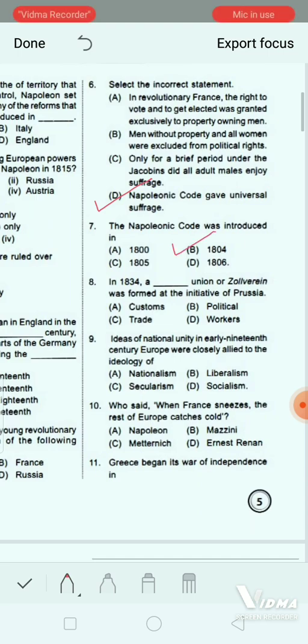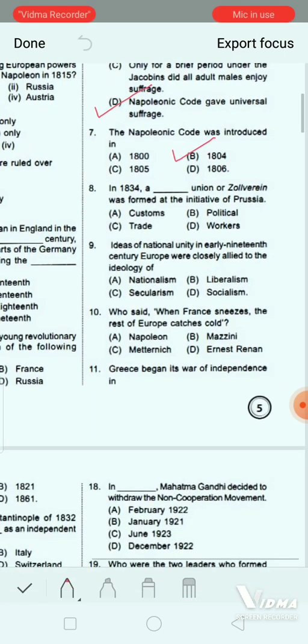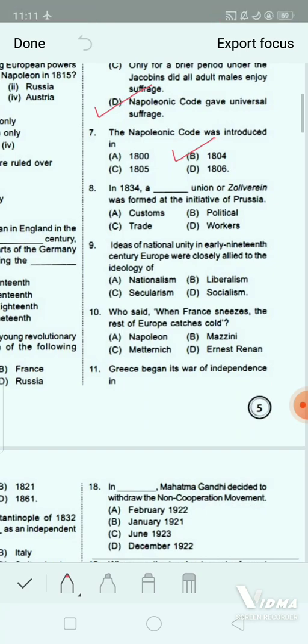Next. In 1834, a dash union or zollverein was formed at the initiative of Prussia. Option A, custom. Option B, political. Option C, trade. And option D, workers. Yes, the correct answer will be option A, that is customs.